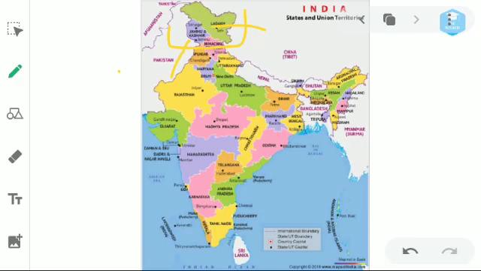Pakistan and Afghanistan share the boundary on the west side. China, Nepal, and Bhutan share the boundary on the northern side. Here is Bangladesh, and this is Myanmar, sharing the boundary with India on the eastern side. This is Sri Lanka, sharing the boundary with Tamil Nadu, and here is Lakshadweep. In the south of Lakshadweep there is the country Maldives, which shares the boundary. And you can see here Andaman and Nicobar. Here is Sumatra island of Indonesia, which shares the boundary with India.